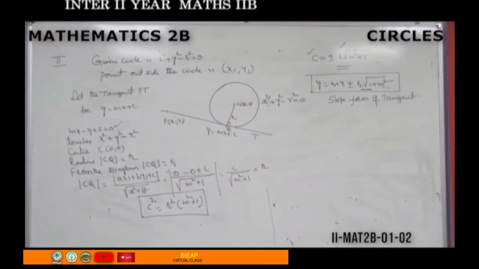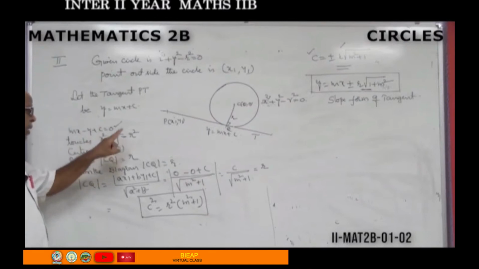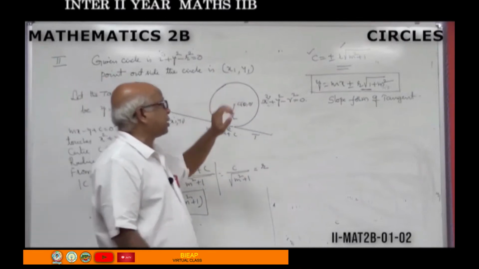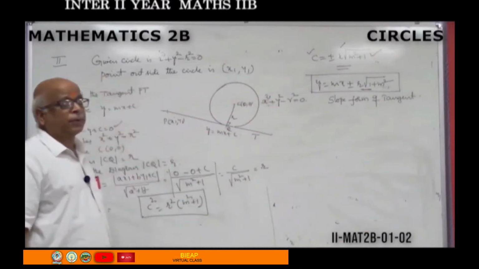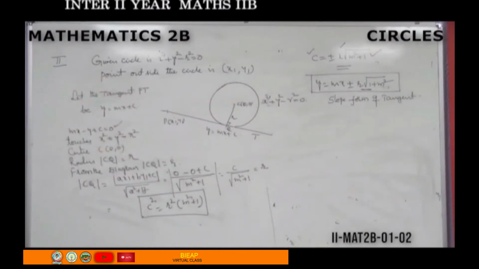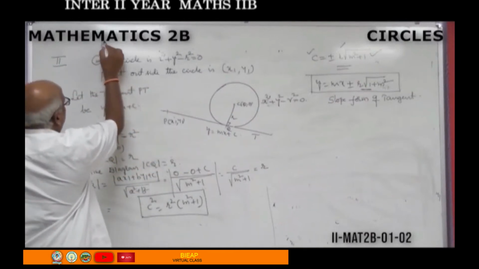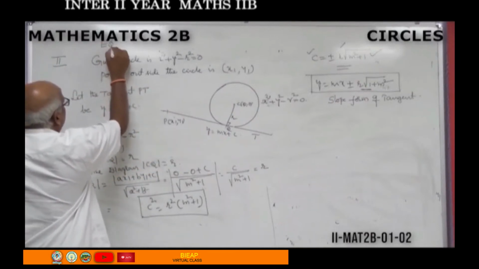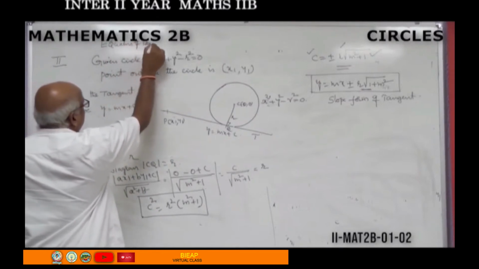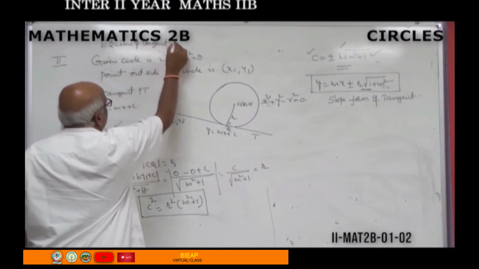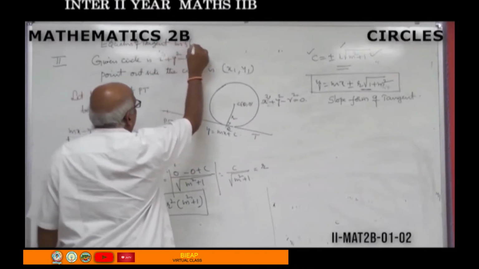So, in this derivation, we have taken up the condition for a line to touch the circle, and at the same time, the equation of tangent to the circle in slope form. That's why we can put the heading equation of tangent in slope form.